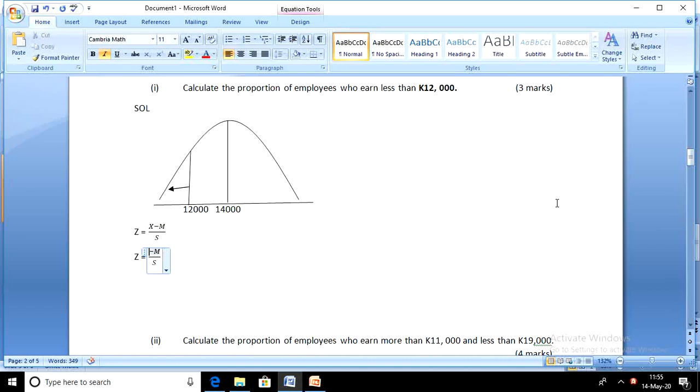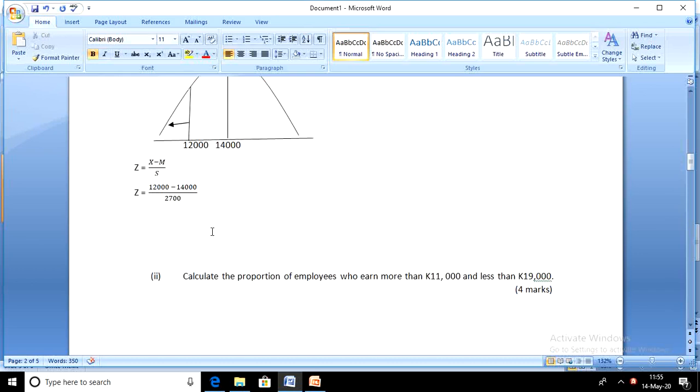So what's the value of X in this case? The value of X is 12,000. What's the value of mean? Mean is 14,000. What's the value of standard deviation? We are told standard deviation is 2,700 as per question. So what will be the value of Z if we do that? The value of Z will be 12,000 minus 14,000, that's negative 2,000 divided by 2,700. That should give you something like 0.74.